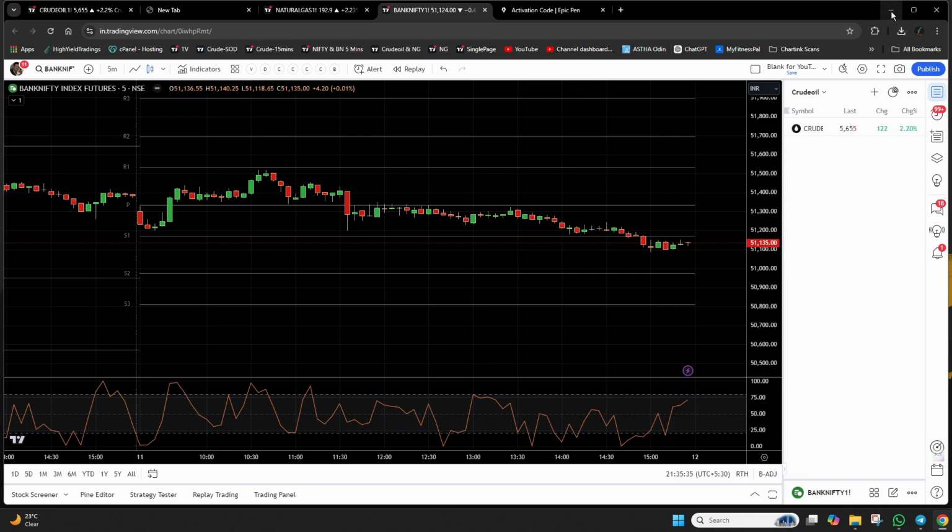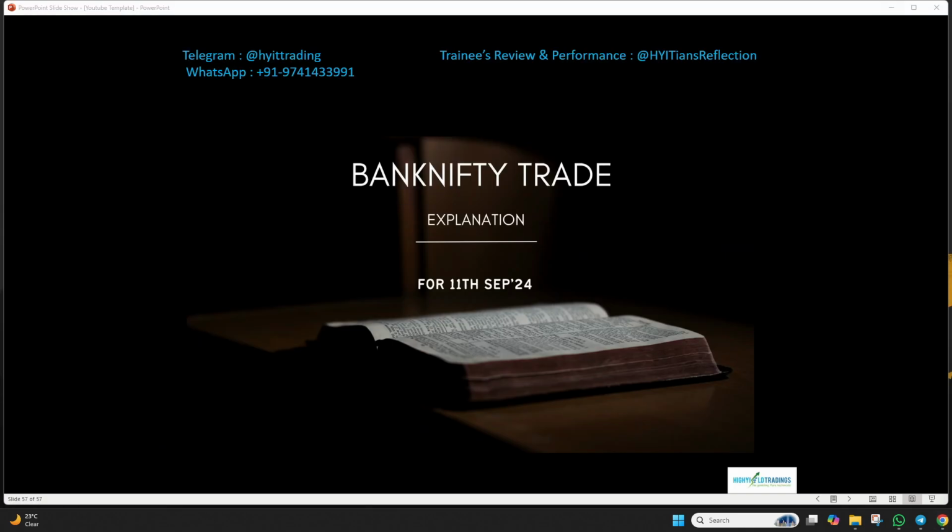So I hope this gives you some sense of taking up a trade and what all things need to be checked when you take up a trade, and how to control your emotions. What is the point where you should come out of the trade? What is the stop loss? How to make the entry? What is your entry point? And how many trades you should take up in a particular day? All those things, I hope you're clear on that. So that's it for today, guys.